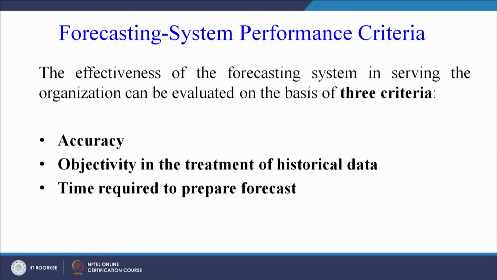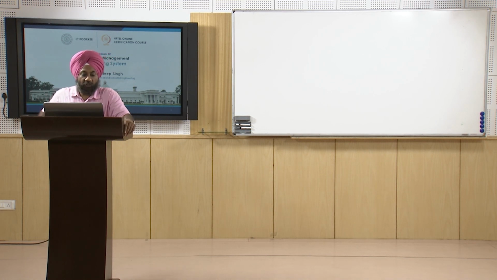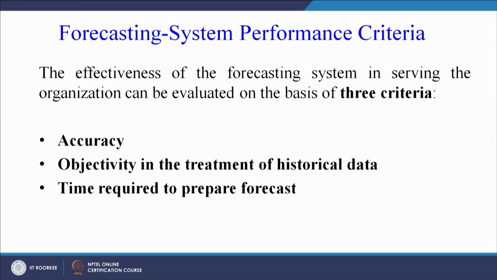Now, forecasting system performance criteria, which was not given alongside the diagram or the figure. The effectiveness of the forecasting system in serving the organization can be evaluated on the basis of 3 criteria. Now, overall forecasting system, whether it is working fine or not, we can check from its accuracy, objectivity in the treatment of historical data, and time required to prepare the forecast.